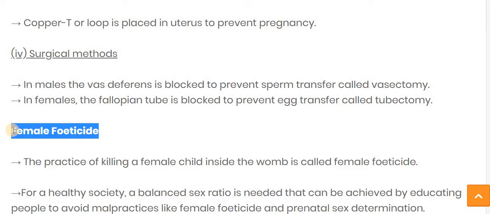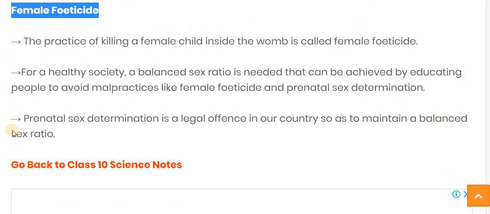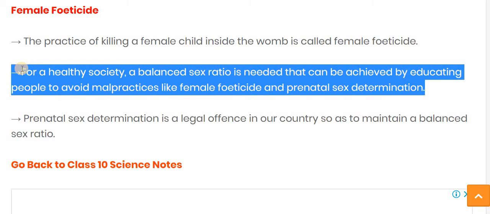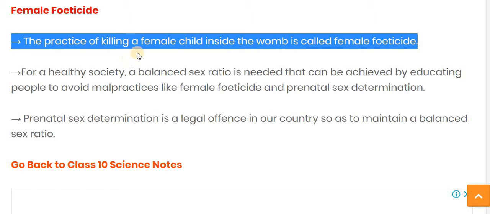Now let's see the new topic, female foeticide. What is the meaning of female foeticide? The practice of killing a female child inside the womb is called female foeticide. Foeticide means the practice of killing a female child inside the womb.